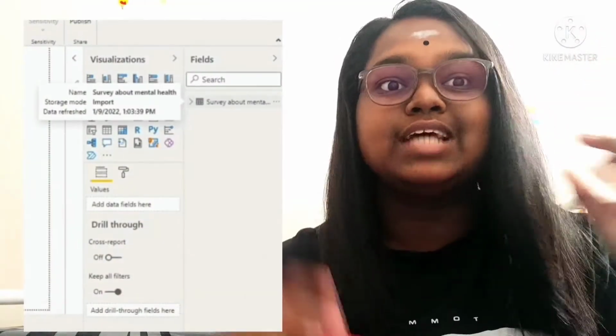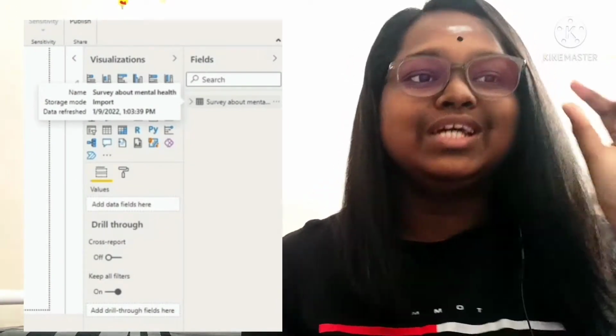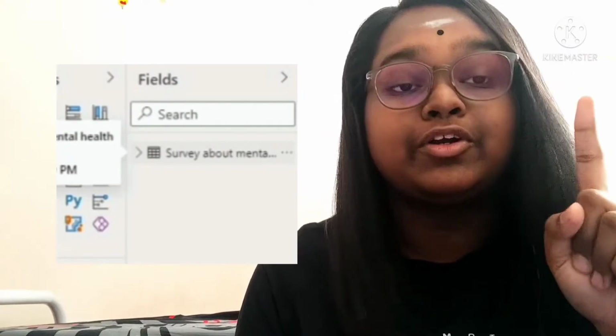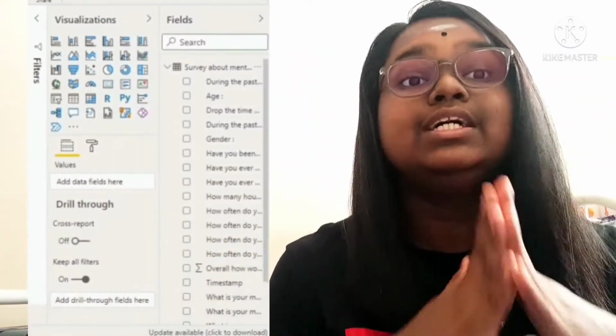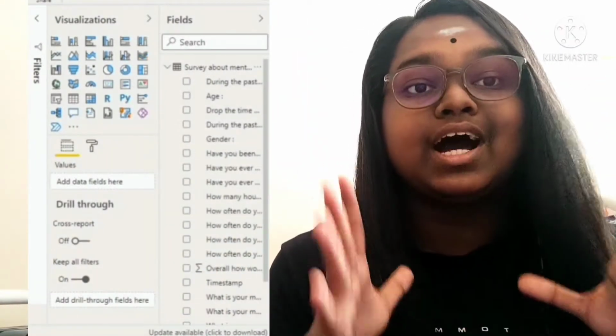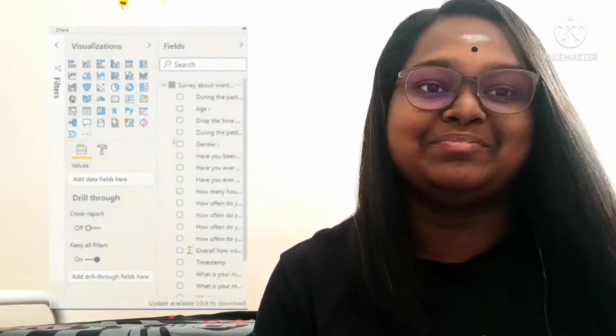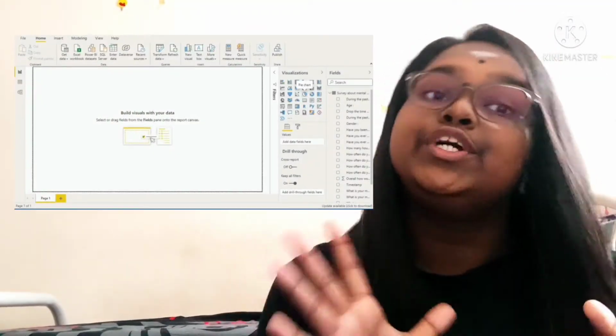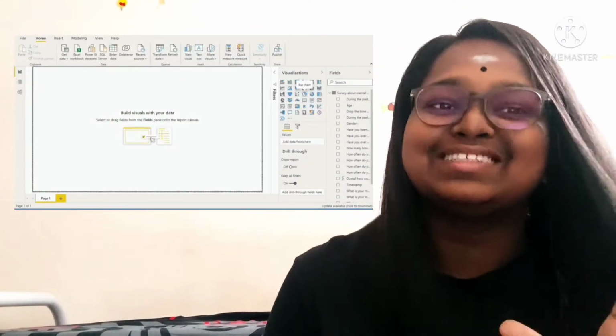After successfully importing the data to BI desktop, on the right-hand side there will be a field option which contains our data inside of it. Inside the survey about mental health, you should click that small arrow button so that there will be a drop down of the data that have been collected in the Excel document. This will be the view after you import your data from an Excel document. And now we're going to go to the main part, which is creating a very creative dashboard.